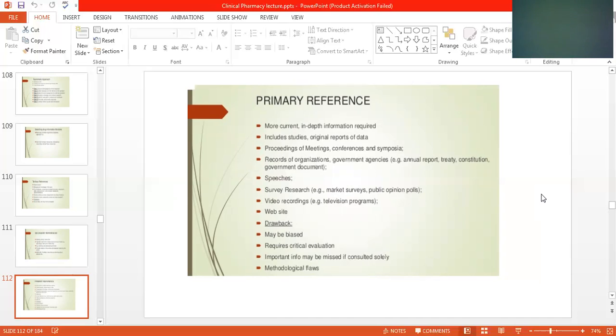Drawbacks: maybe biased, meaning someone is adding his own choices; requires critical evaluation; important information may be missed if consulted solely; methodology flaws.